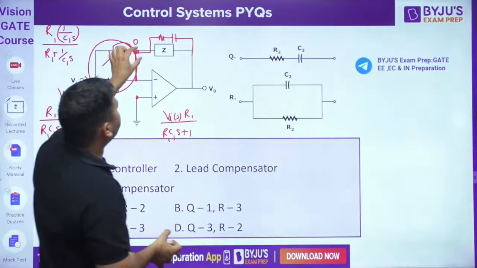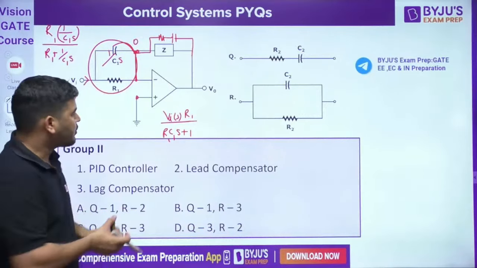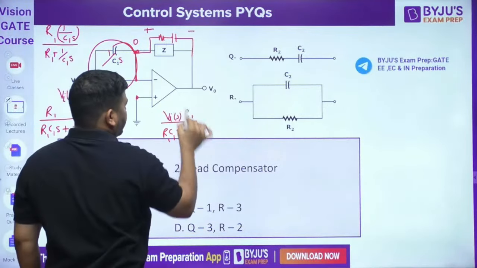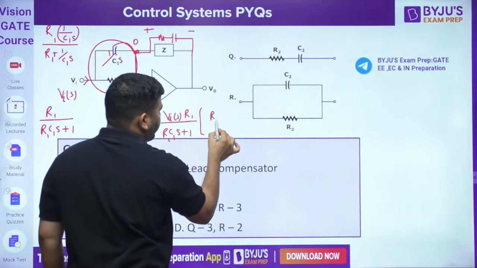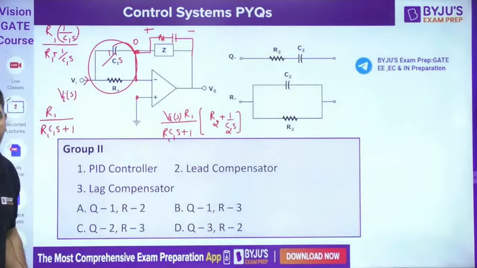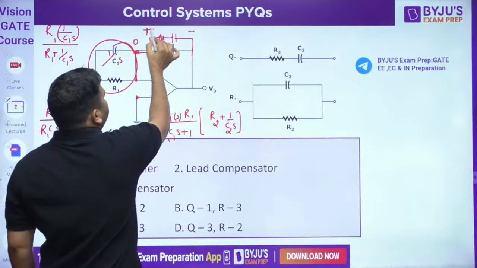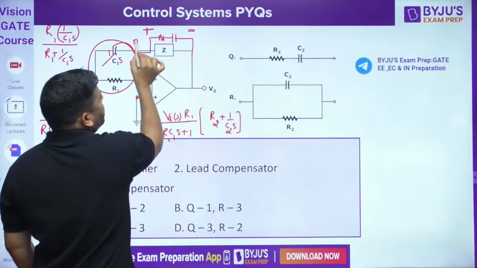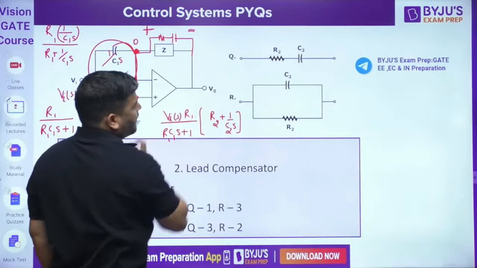Now that same amount of current will flow through this. So this voltage is the current into R2 plus 1 by C2s. You just simply multiply it. We know that the other voltage is 0, and 0 minus this voltage will be V0s.